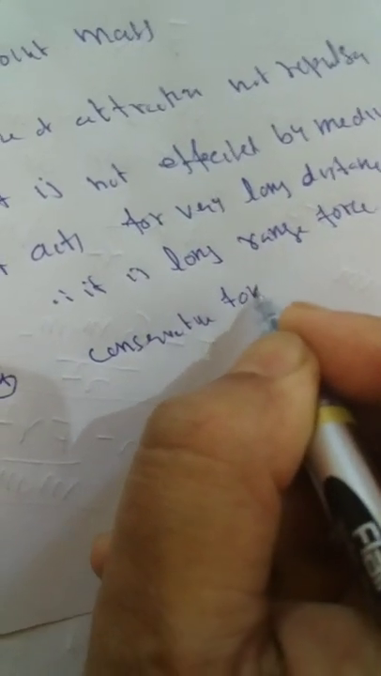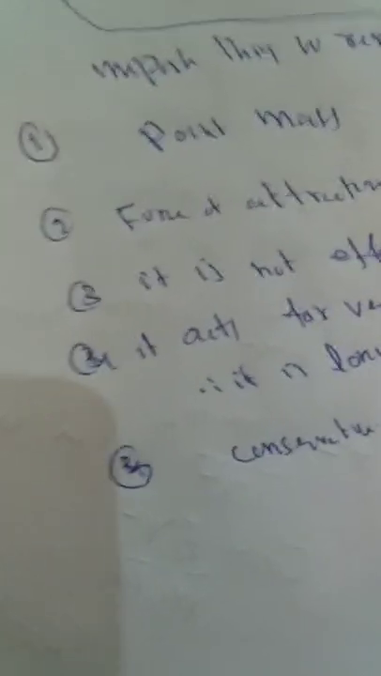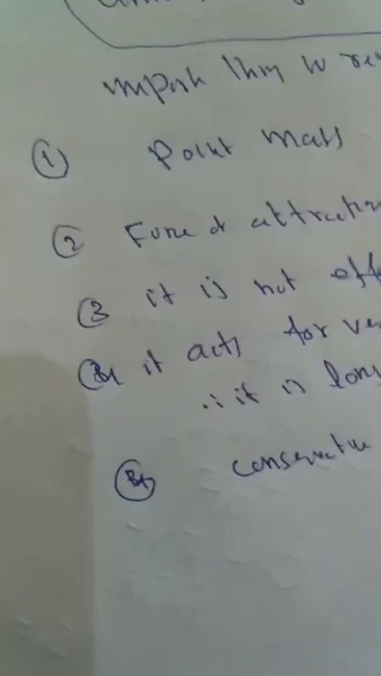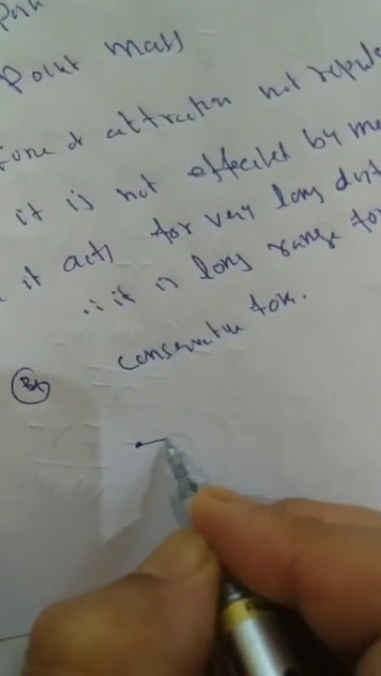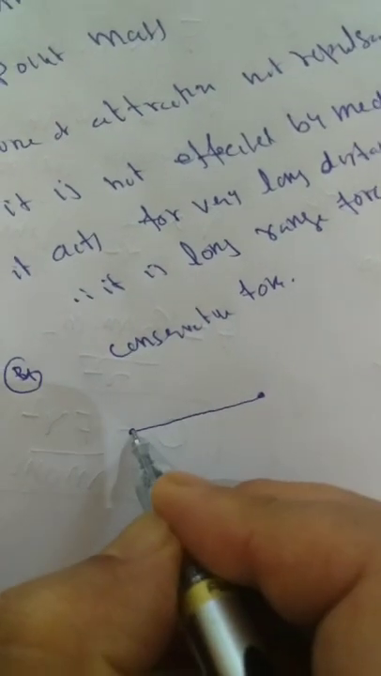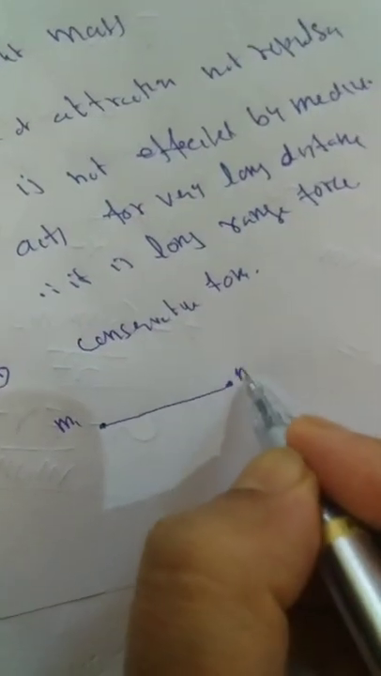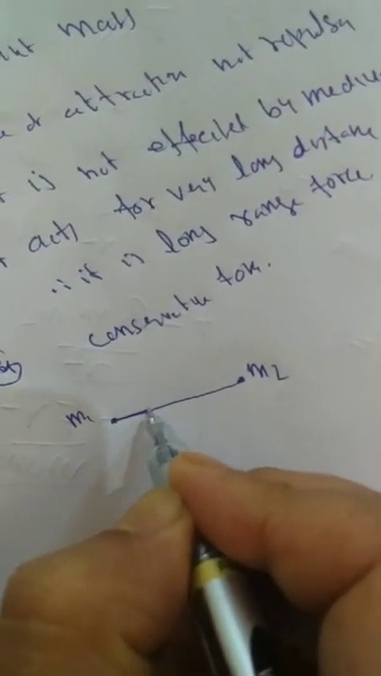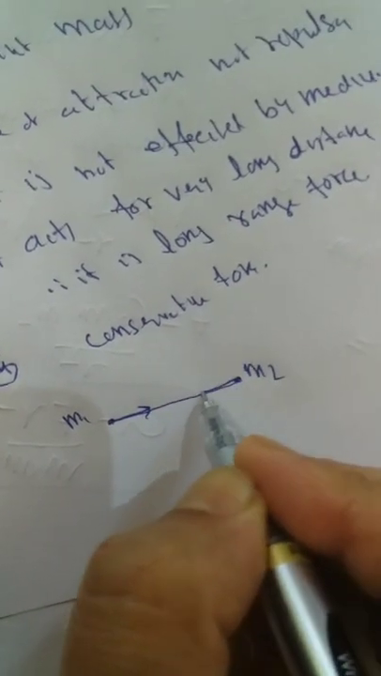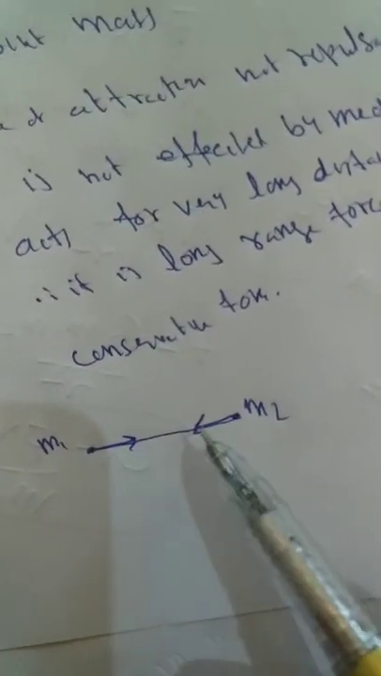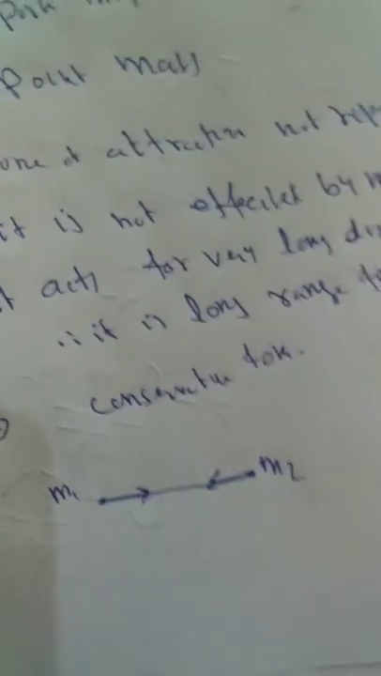Since we know that force is a vector quantity, therefore it will have direction. It acts along the line joining the 2 point masses m1 and m2. That means it is a force of attraction that acts along the line joining the 2 point masses.